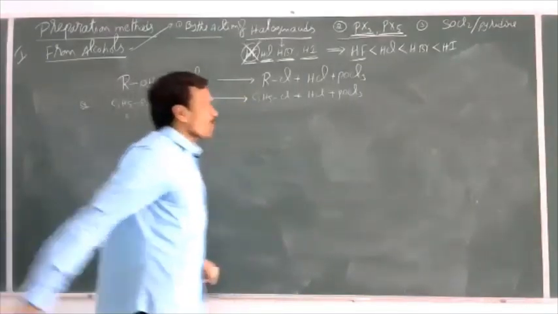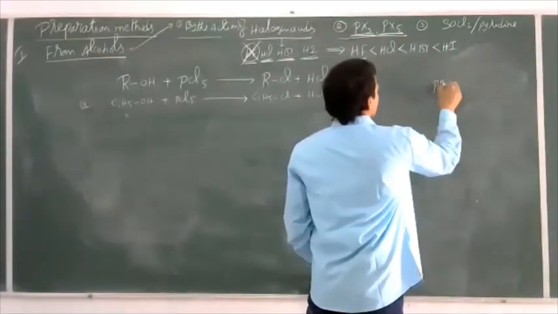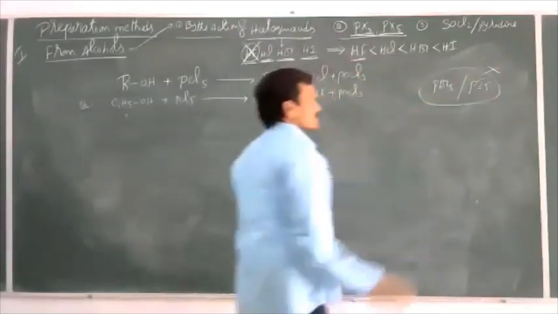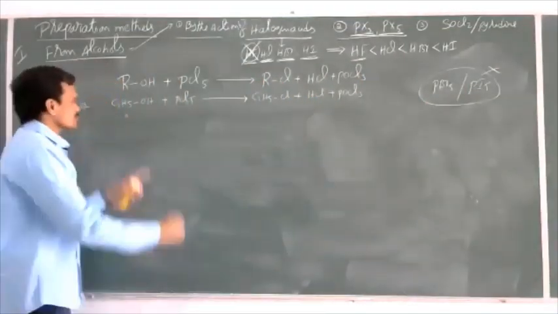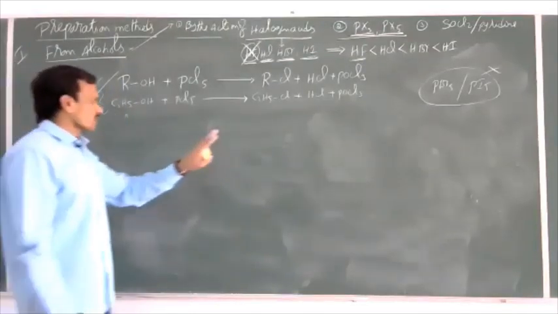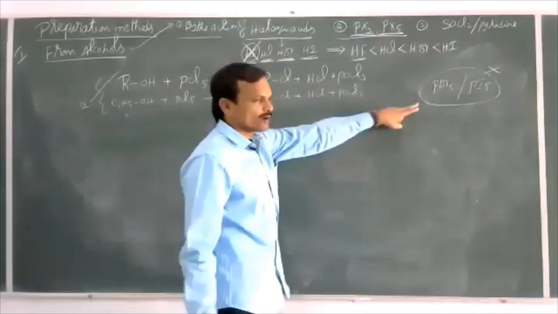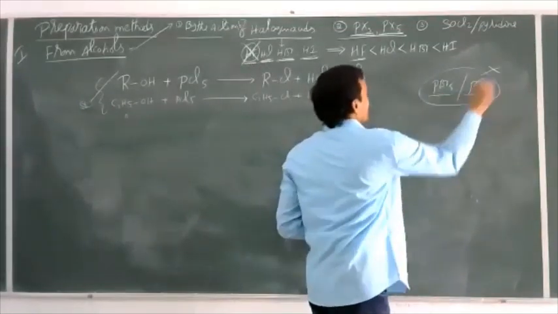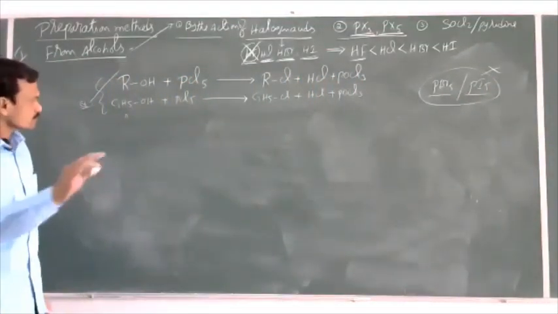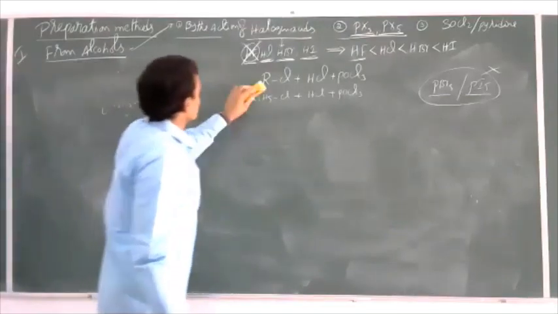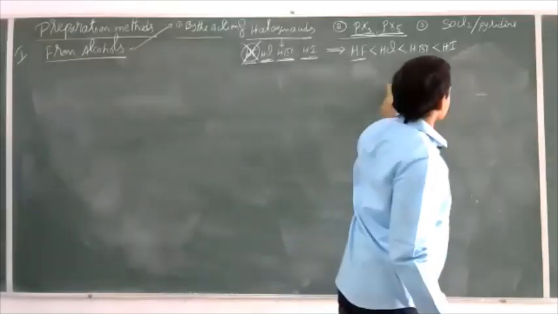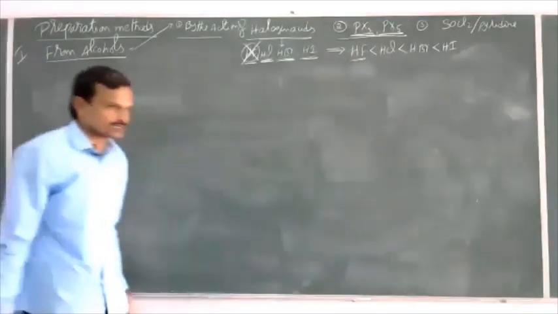Why? Because PBr5 and PI5 do not exist in stable state. So this method is suitable for the preparation of chloroalkanes only, not for bromoalkanes or iodoalkanes, because PBr5 and PI5 do not exist in stable state. Right. So this is the preparation of haloalkane from alcohols by the action of phosphorus pentahalides.